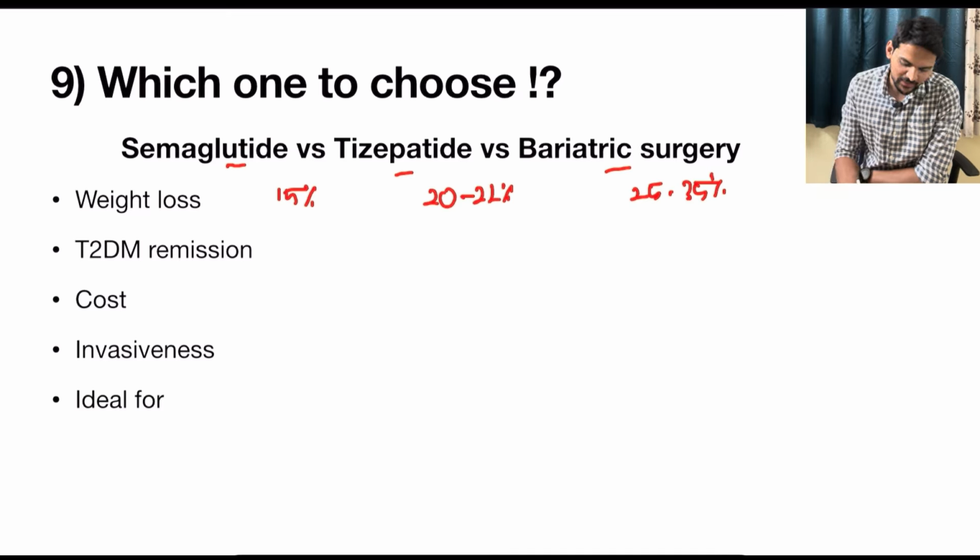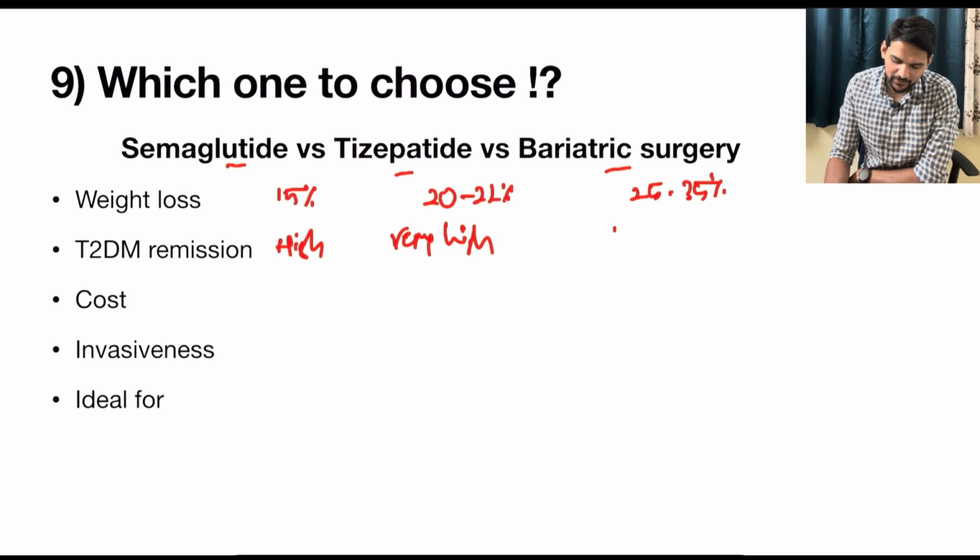Type 2 diabetes remission rates will be higher with semaglutide, that is very good control itself. When it comes to tirzepatide, it is quite higher, very high we can say. Bariatric surgery, we can say the highest control we can see.